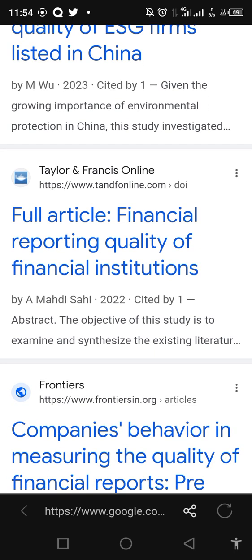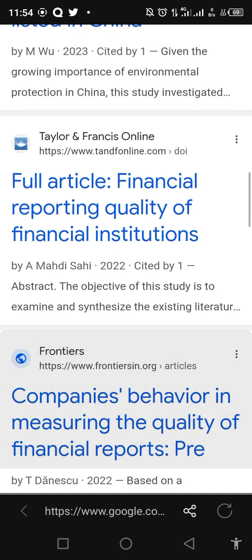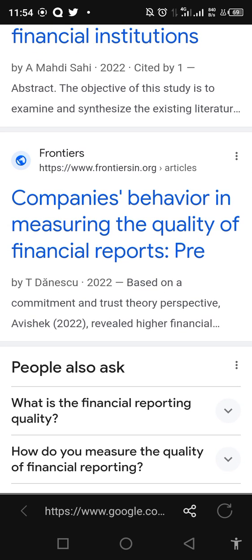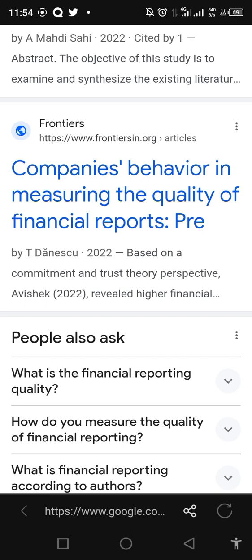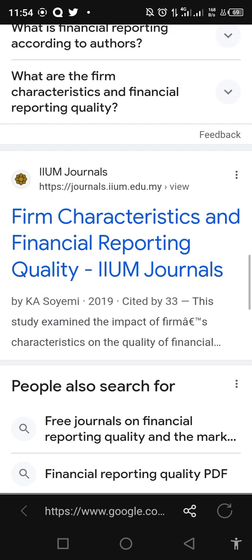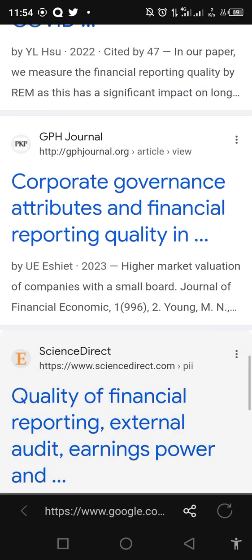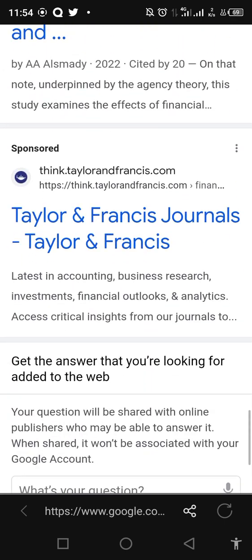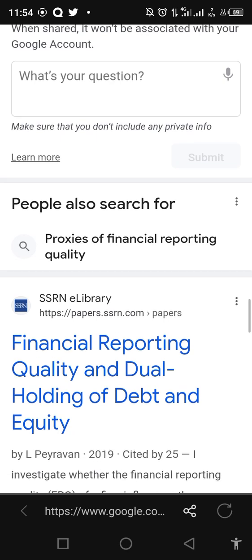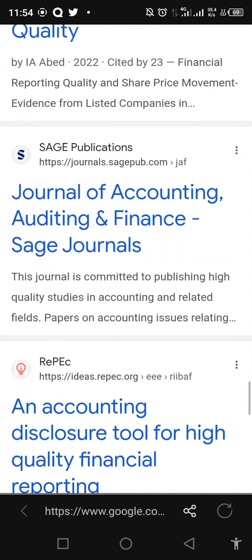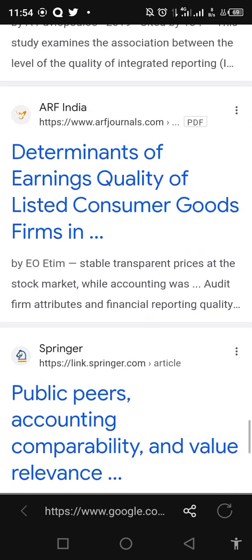Look at this one, full article, financial reporting quality of financial institutions. This is 2022. This is also published in 2022. This is published in 2019. So that's the beauty. I hope you can see 2022, 2023, 2022, and so on. So if I keep going, you see 2019, 2019, 2022, 2019.